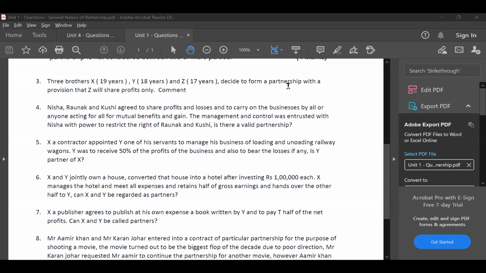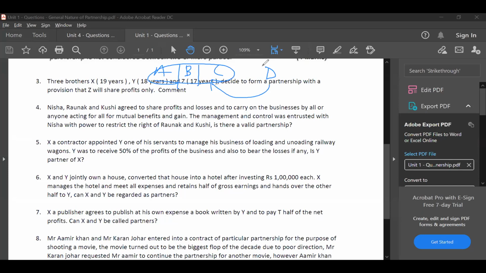Your doubt, Anu? Can you explain the difference between nominal partner and partner by holding out? See, partner by holding out means partner by estoppel. He is not a partner, but he is acting to be a partner. He is pretending to be a partner even though he is not one. That is what you call a partner by holding out. I explained estoppel in the video also. Let's say A, B and C are partners in a partnership firm. D, a friend, comes and acts as a partner. The others also accept his service as a partner. He becomes a partner by holding out, partner by estoppel.